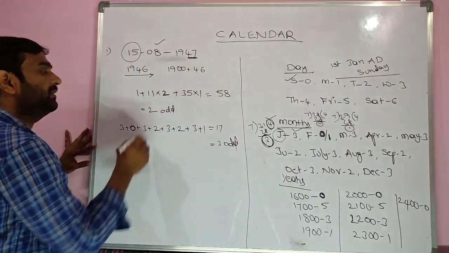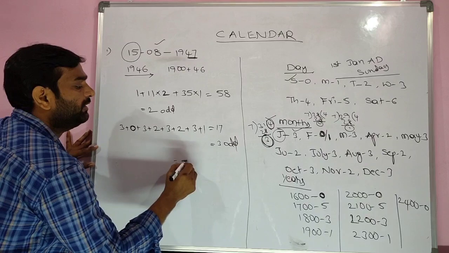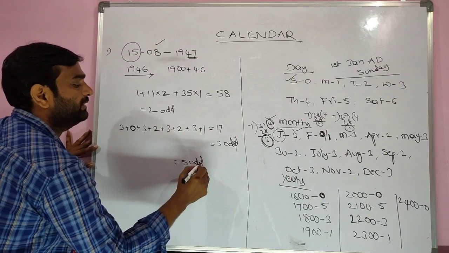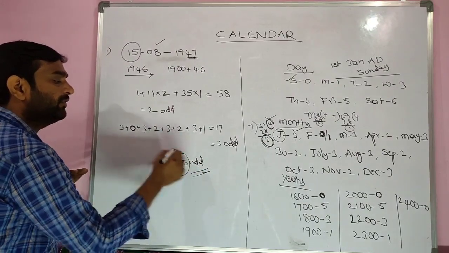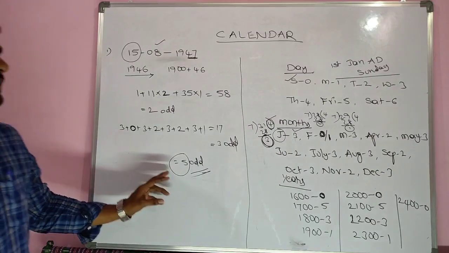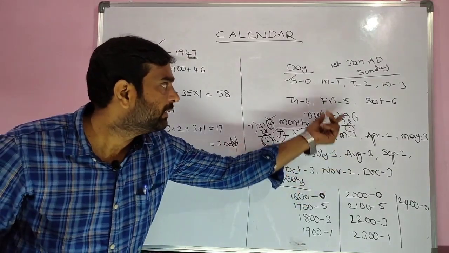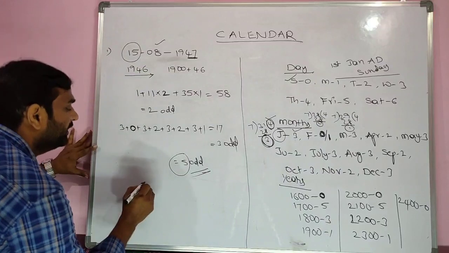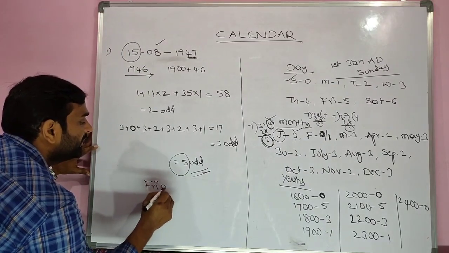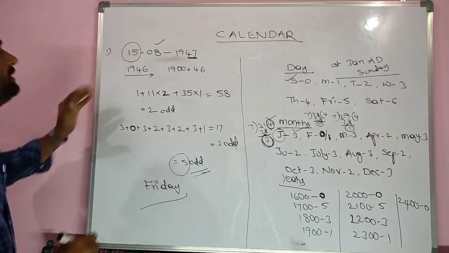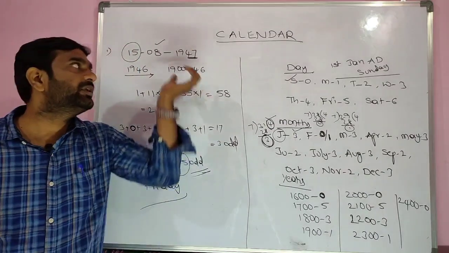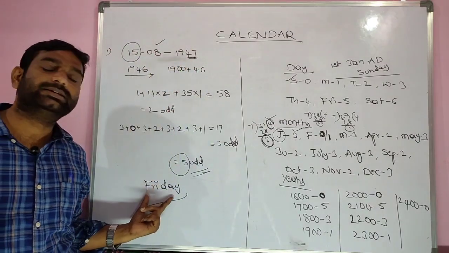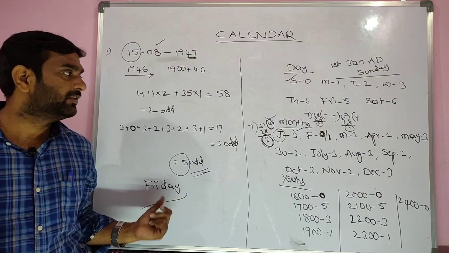So the 3 odd days plus the earlier 2. Totally we got 5 odd days. The code 5 is given for the day Friday. That means 15th August 1947, when we got independence, the day is Friday. Okay.